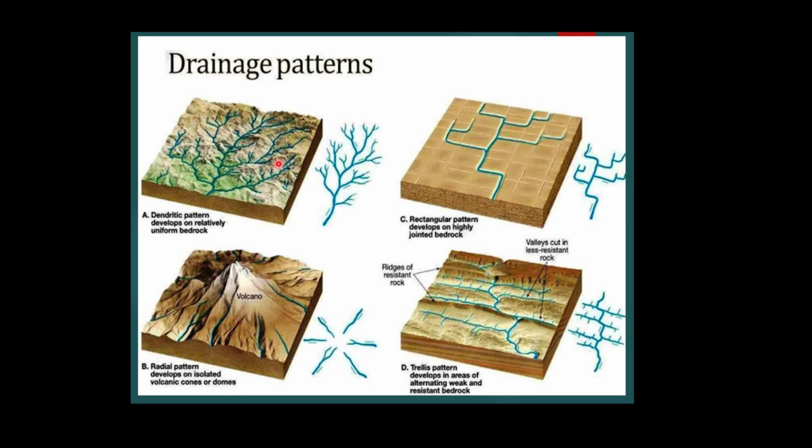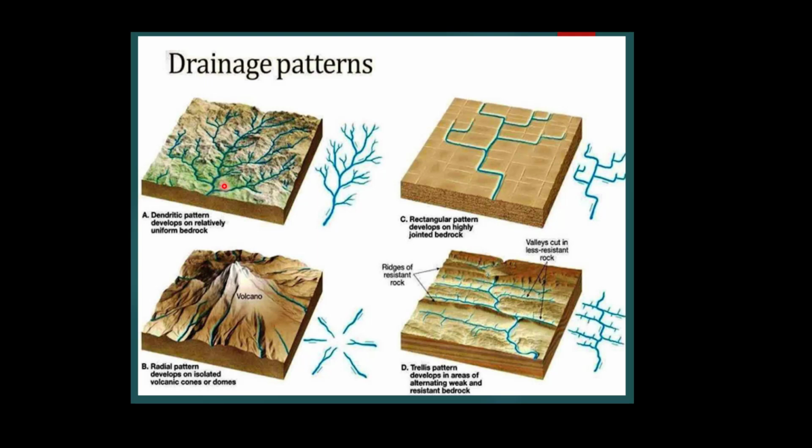It depends upon the slope, and upon the rock structure on which the rivers are flowing. These are the geographical conditions in which different drainage patterns are formed. These are the general patterns you can observe if you look at the ground area from the higher reaches. You can find different patterns of river flowing.